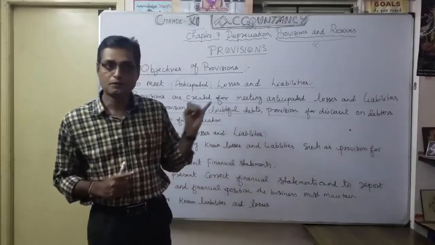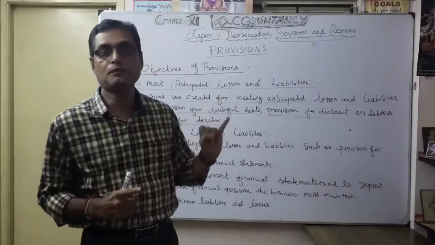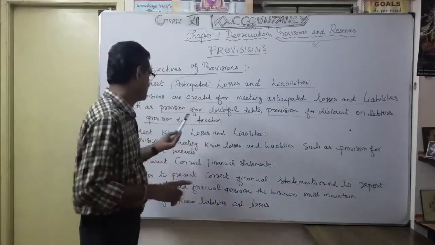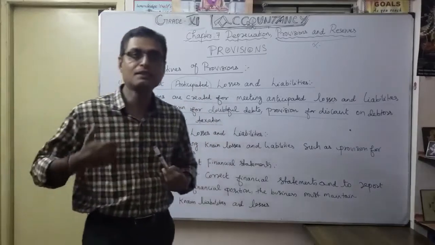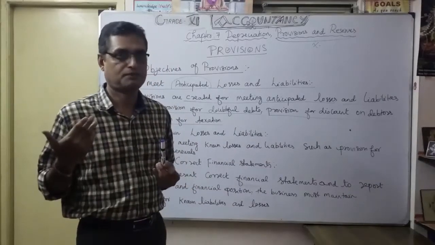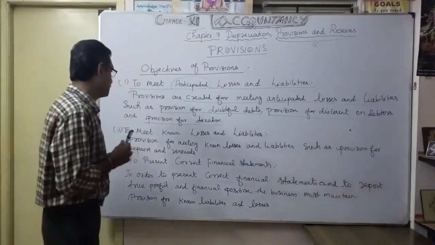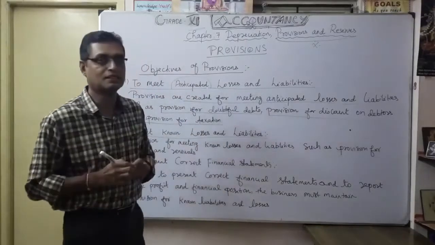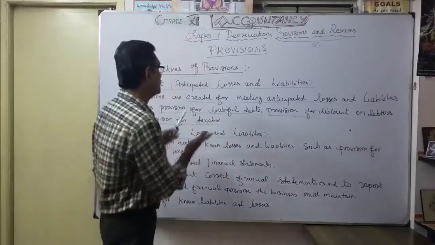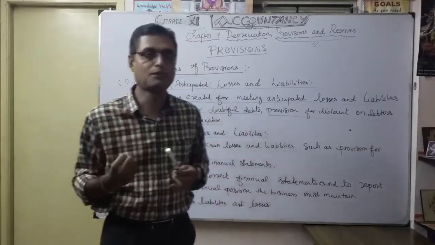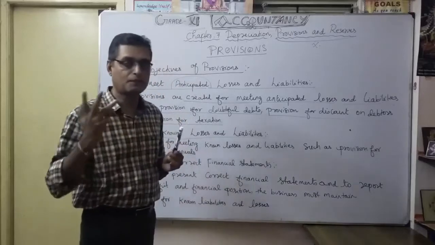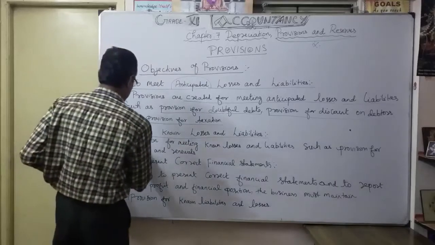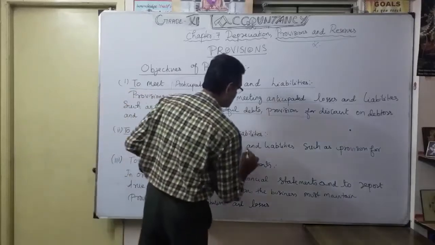Second one, provision for bad and doubtful debts. Provision for discount on debtors and, very important, provision for taxation. So these three come under anticipated losses. Second one, to meet known losses and liabilities. What is that, sir? Definitely you know very well. This may be anticipated, we can expect it. But this is very, very definite. Definitely you know the known losses. So that's provisions for meeting known losses or liabilities.